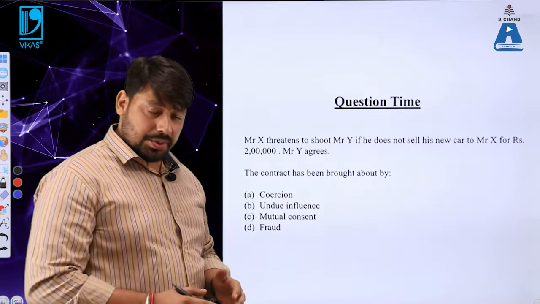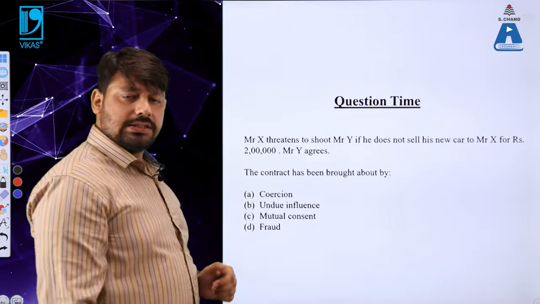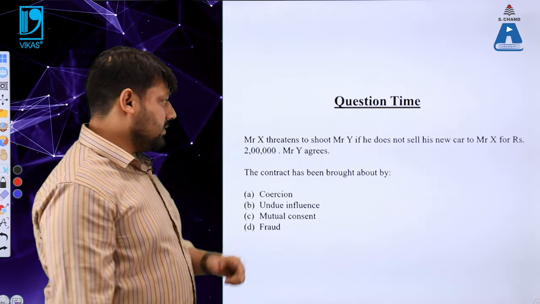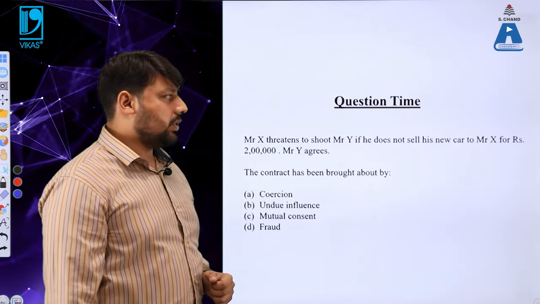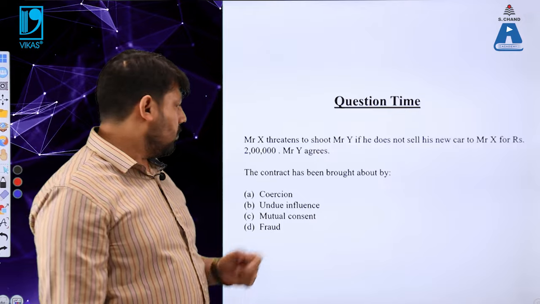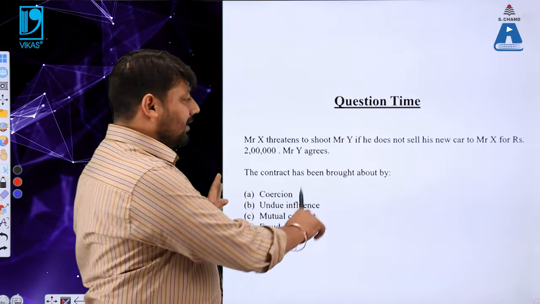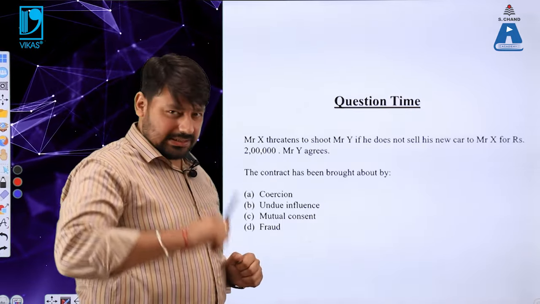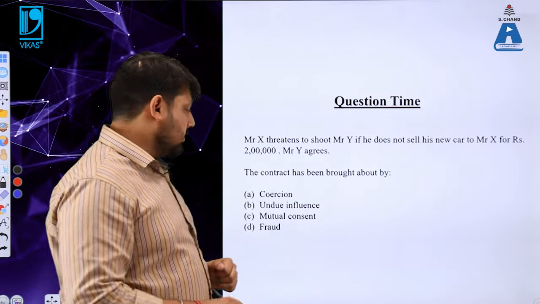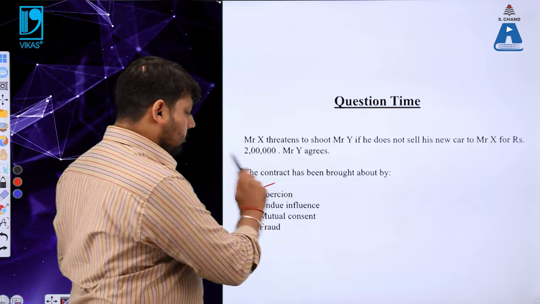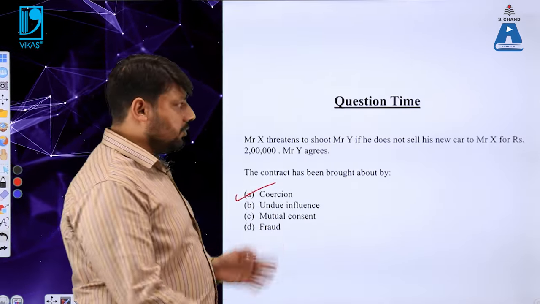So before ending this video, let us have the answer to this question. Mr. X threatens to shoot Mr. Y if he does not sell his car to Mr. X for rupees 2 lakh and Mr. Y agrees to that. So the contract has been brought about by what? Any guesses? Let us guess the right answer. The right answer is coercion here. Is that clear? I hope the point is clear to you.